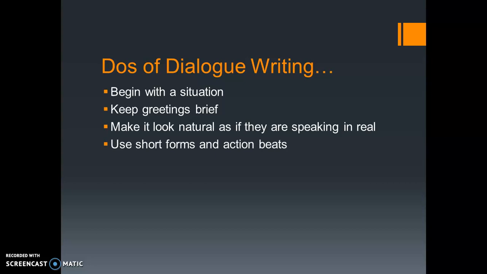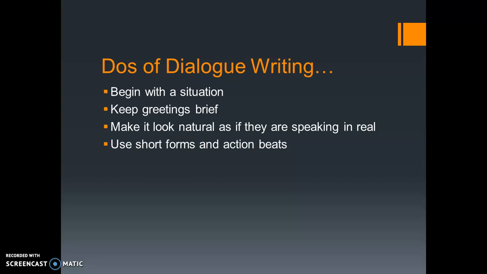You will use short forms and action beats. Short forms means that you are going to use contractions, because native speakers, when they speak, use contracted forms. Action beats are to indicate and to facilitate the readers who are reading your dialogue.